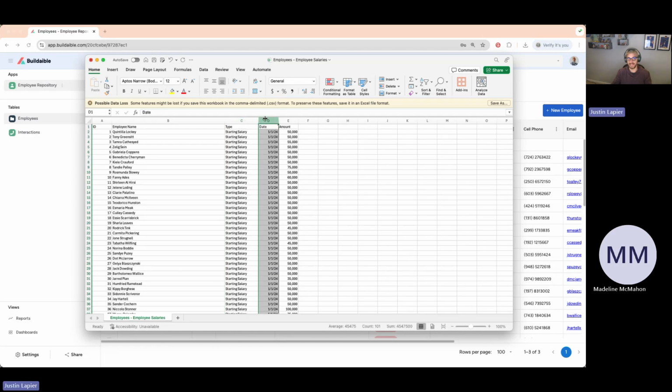We will need to create a date field on this table to know when this raise or starting salary occurred. And then we will need to create an amount field. So how much they are receiving.